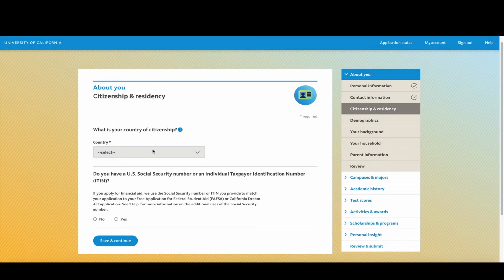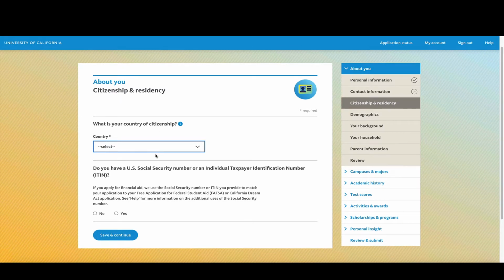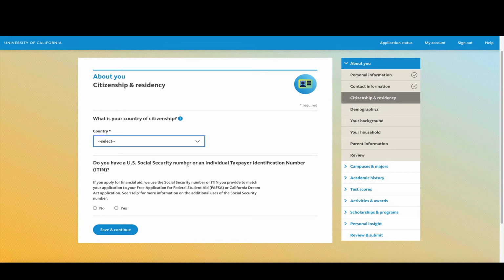It is going to give you a tip that you should select no selection. If you are not an undocumented in DACA or AB 540 student, then click on your country of citizenship. Okay, now scroll down to the next question. Do you have a U.S. Social Security number or an identifying taxpayer identification number?